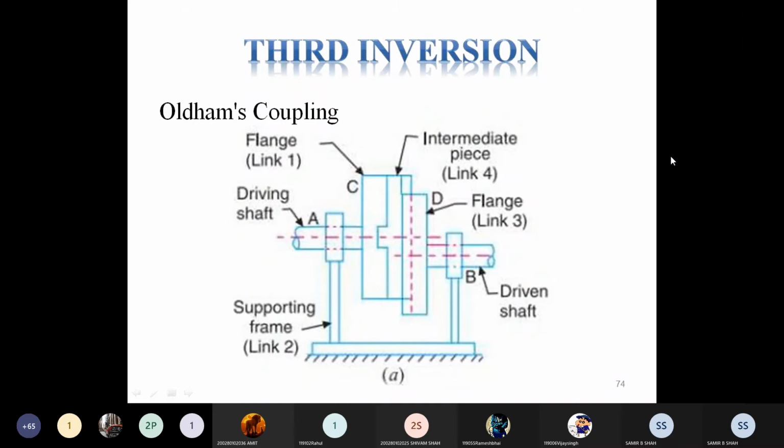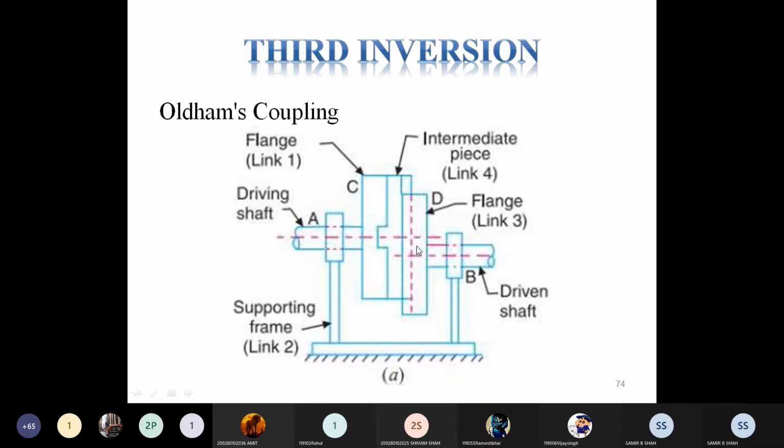The very important third one is the Oldham coupling mechanism. If you see the diagram, you understand that there are two center lines given to you which are not in collinear condition.